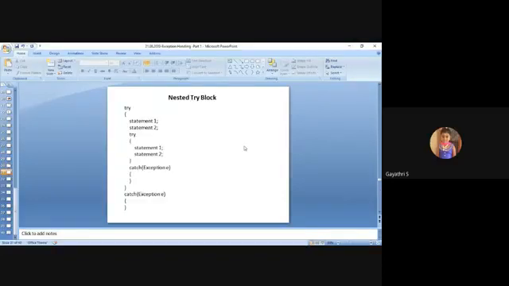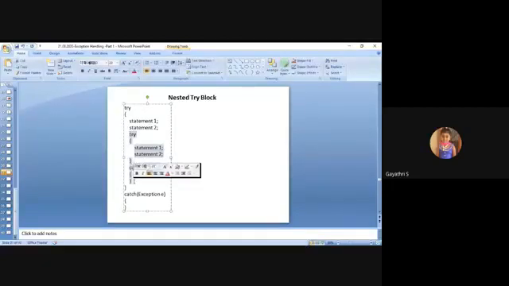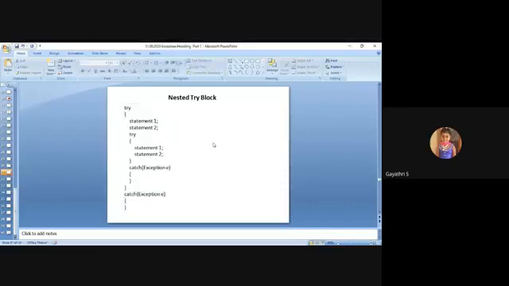One simple nested try block. This is the first, the outer try block. Within the outer try block, one try catch statement is there. This is the catch for the outer try block. This is the inner try block. So this is the outer try catch block, and this is the nested try block.